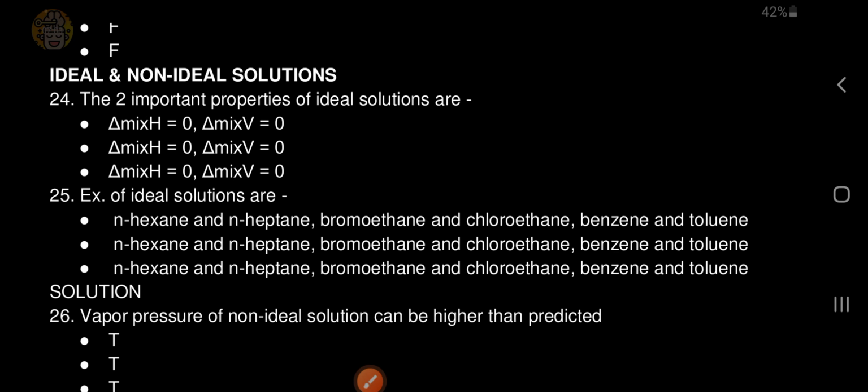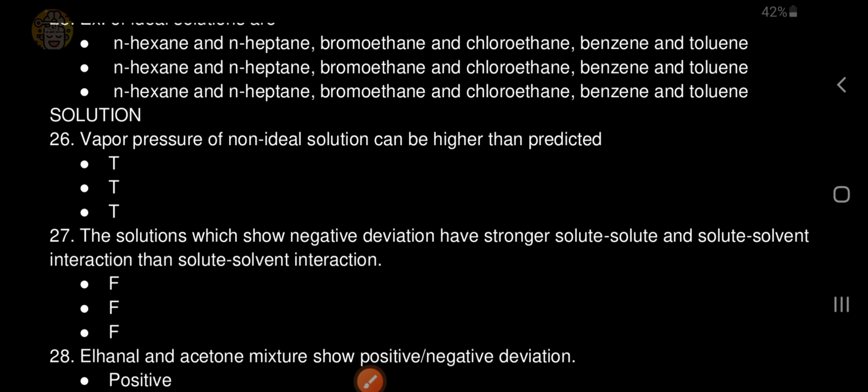Examples of ideal solution are n-hexane and n-heptane, bromoethane and chloroethane, benzene and toluene. Vapor pressure of non-ideal solution can be higher than predicted.